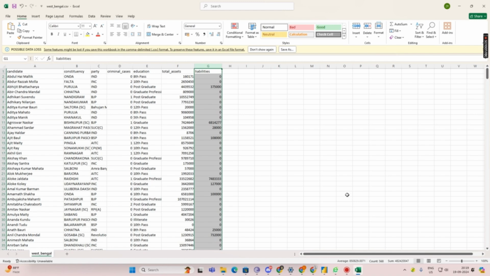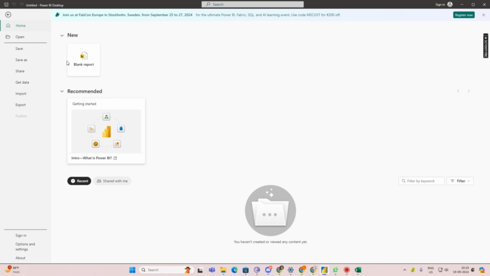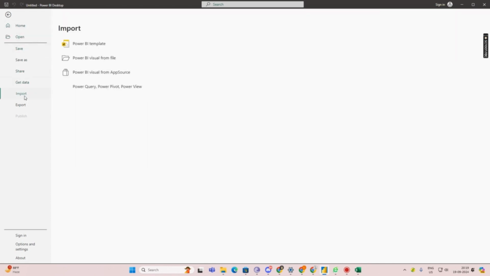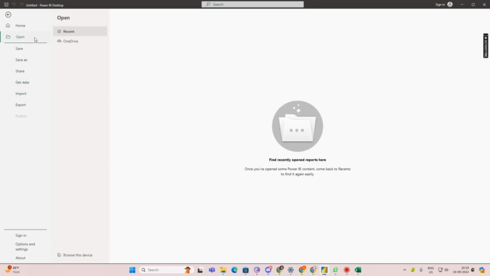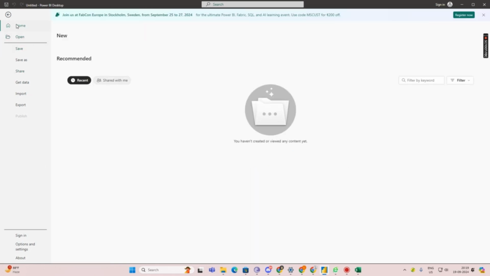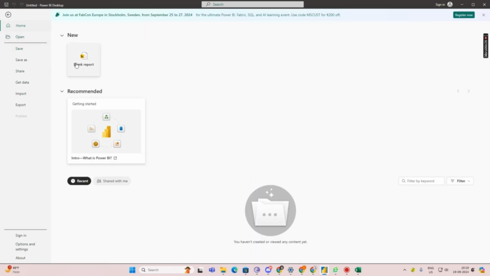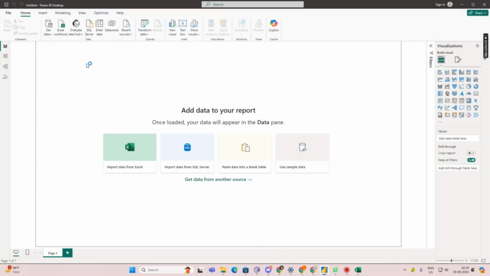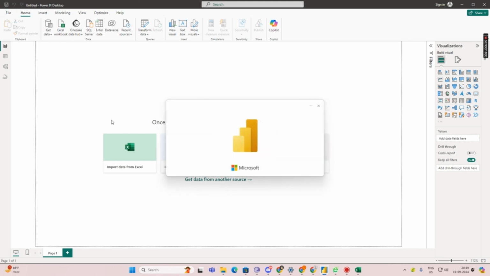So let's do it. How are we going to import the data? Go to Home, and see there is a new blank report. First click on the blank report and you will get this interface.